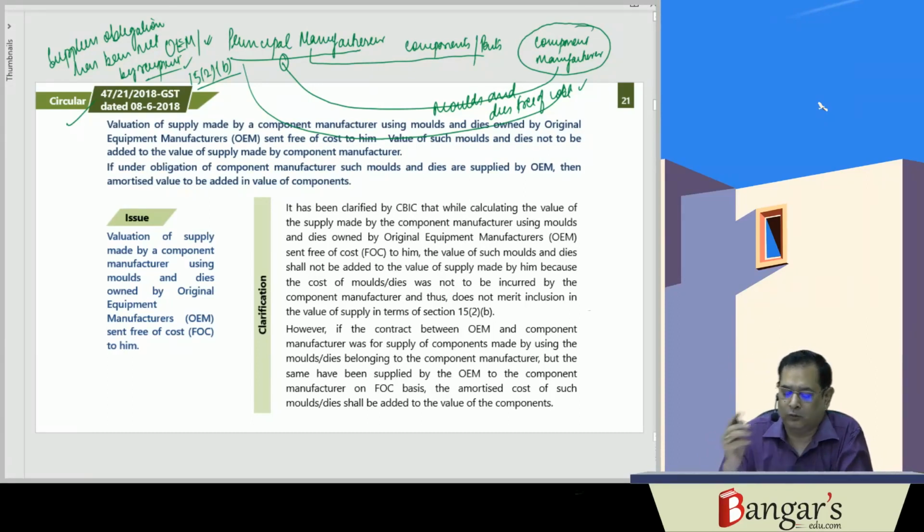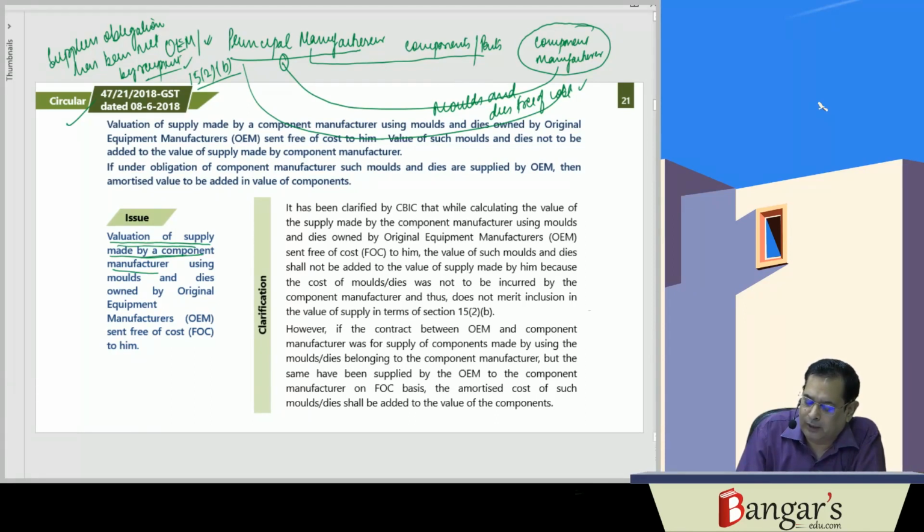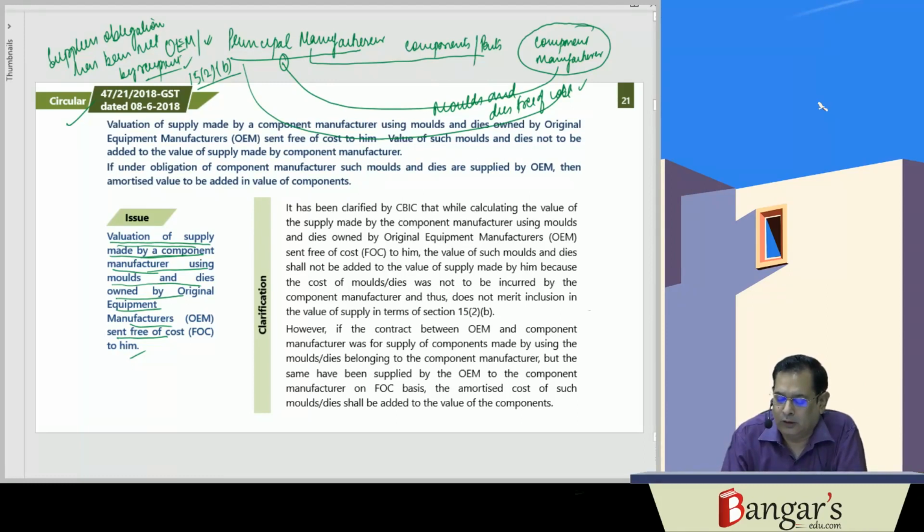then it won't be included. So the issue is relating to what? The valuation of supply made by a component manufacturer using molds and dies owned by the original equipment manufacturer, which are sent free of cost by him, whether the same will be included in the value or not.